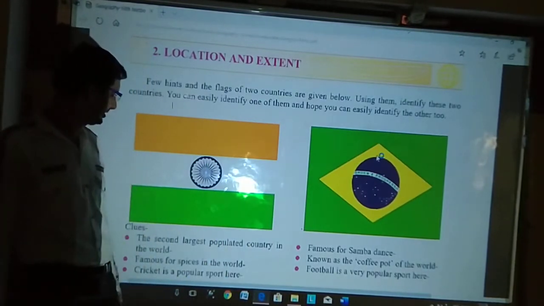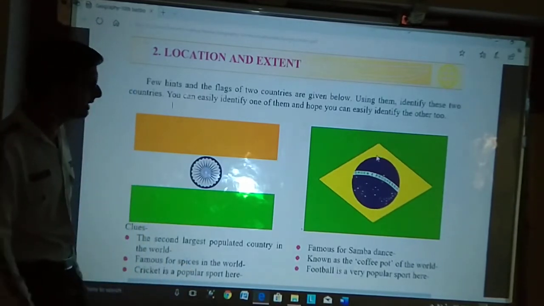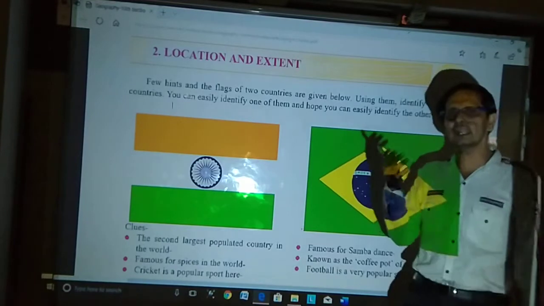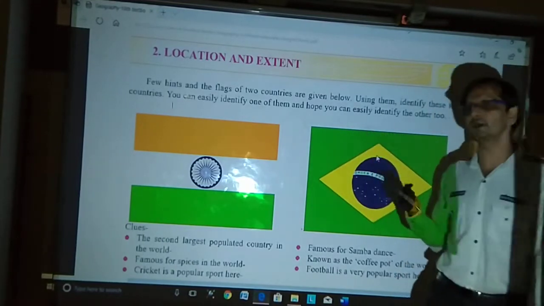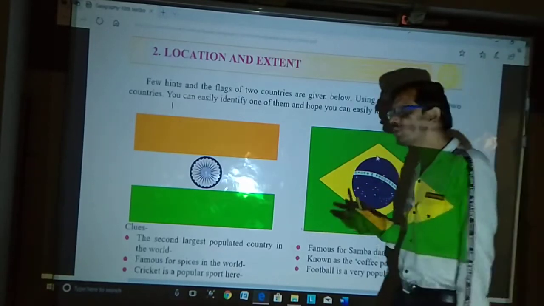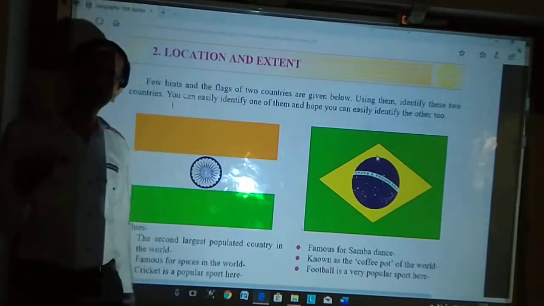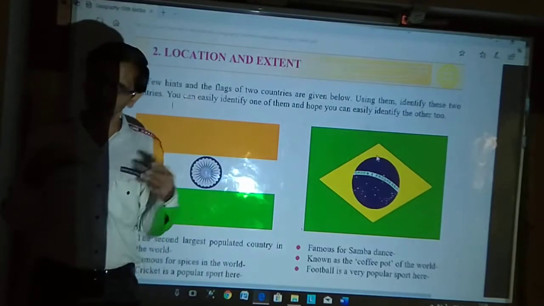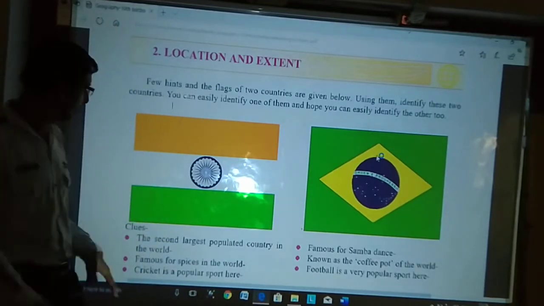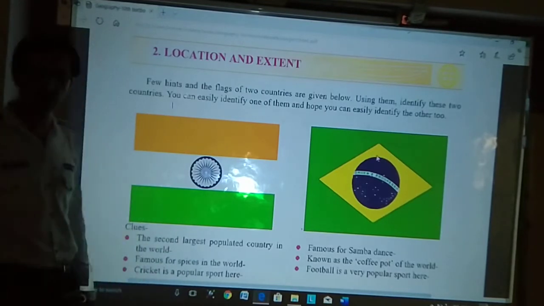And the third characteristic of India is that cricket is the most popular sport in India. Even though our national game is hockey, that you know very well, hockey is rarely played all over India. Only some parts of India or some people play hockey and know it very well. But cricket, everybody plays. Even girls play cricket in their teams or in school competitions. So cricket is the popular sport in India. These are the three clues given about India.